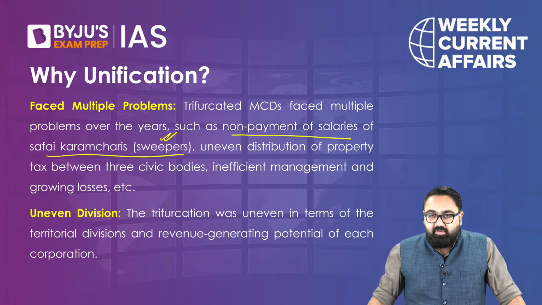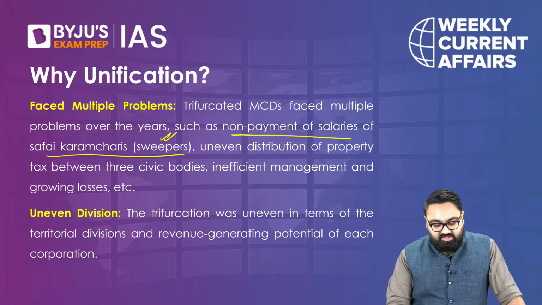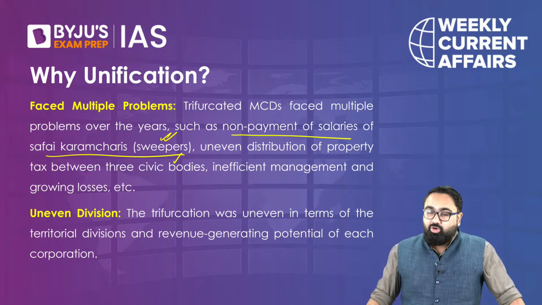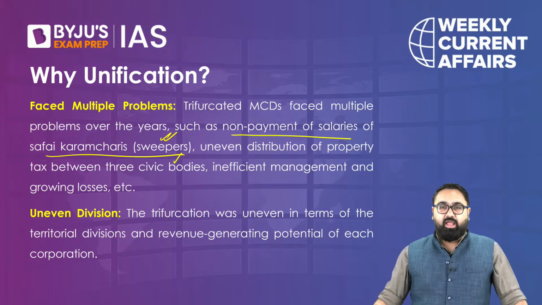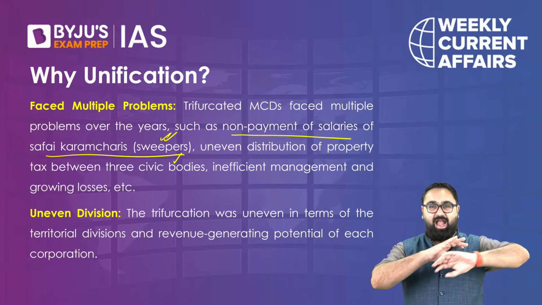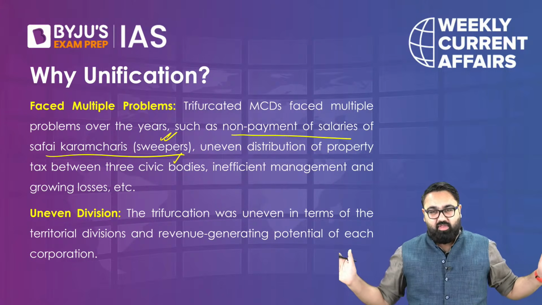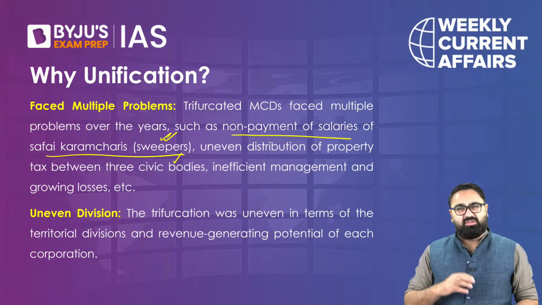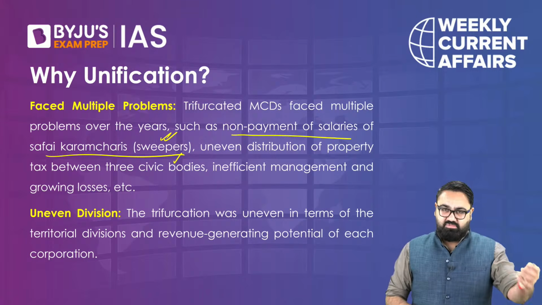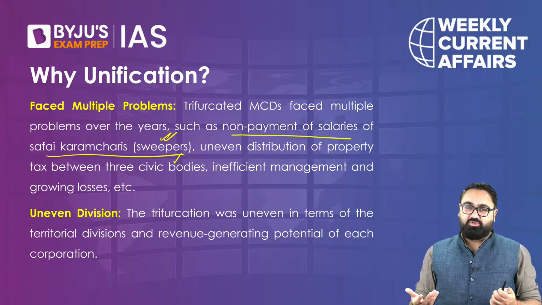In fact, if you're familiar with Delhi, one of the ways in which these Safai Karmcharis have been protesting is that when they don't get salary on time, they actually just throw all this garbage on the streets, and trucks and cars all run over it. That becomes a very, very bad situation for the people living nearby. But these Safai Karmcharis also have no other option.